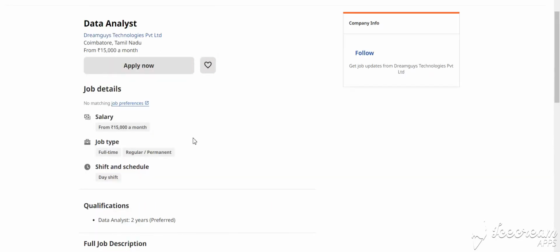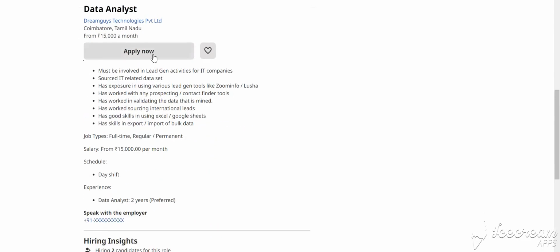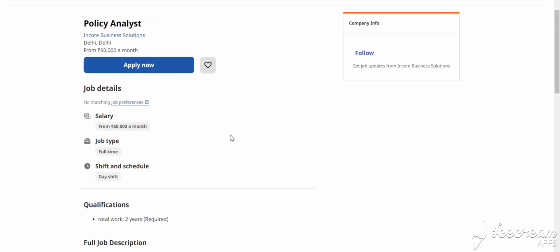Our next job is data analyst from Coimbatore, Tamil Nadu again, and the salary is 15k per month. This is a full-time, permanent opportunity, and 1 to 2 years of experience is needed. How to apply for this job: you simply click Apply Now and fill in the details.